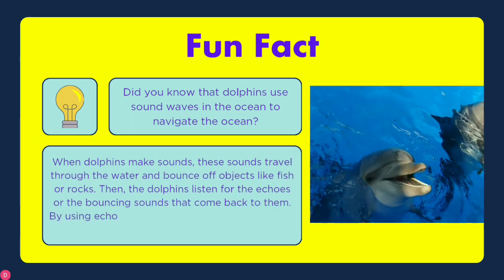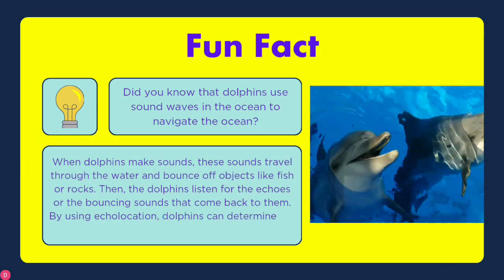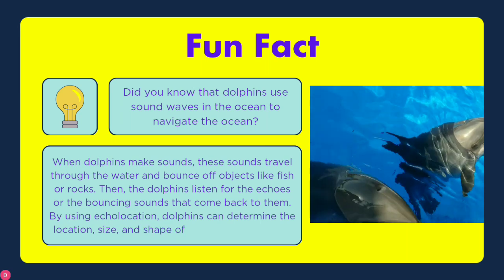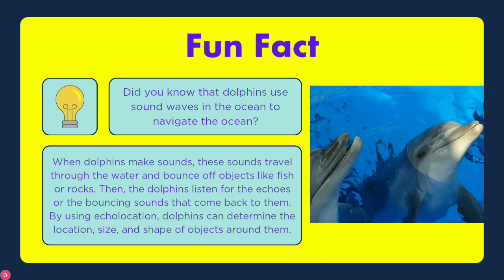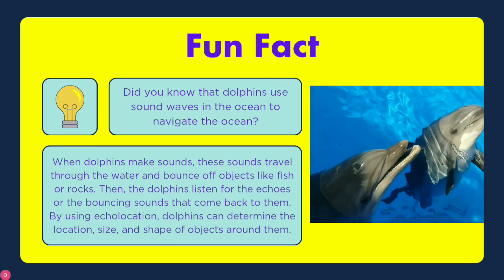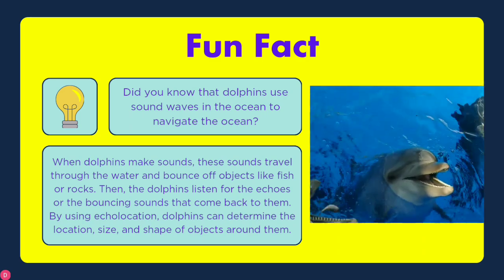Then the dolphins listen for the echoes that come back to them. By using echolocation, dolphins can determine the location, size, and shape of objects around them.